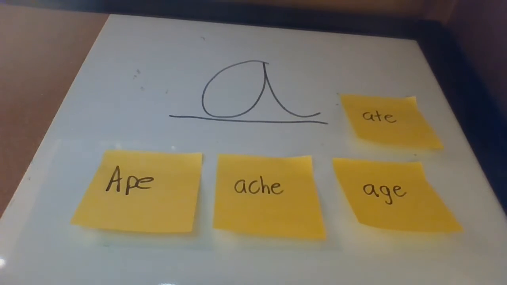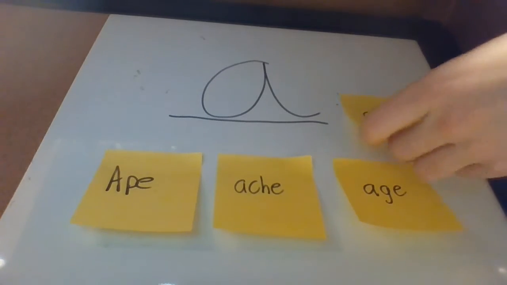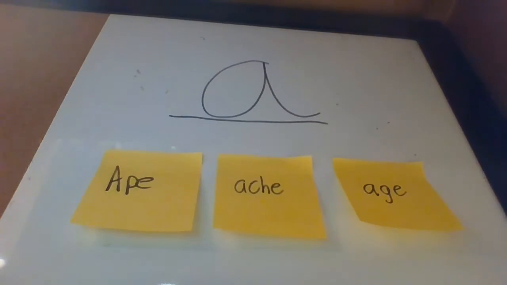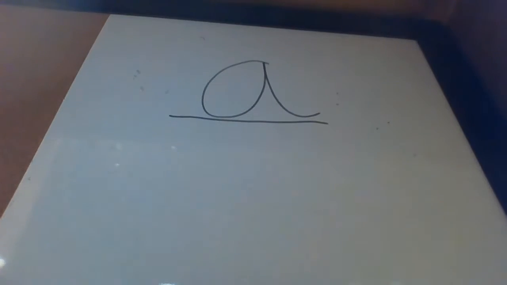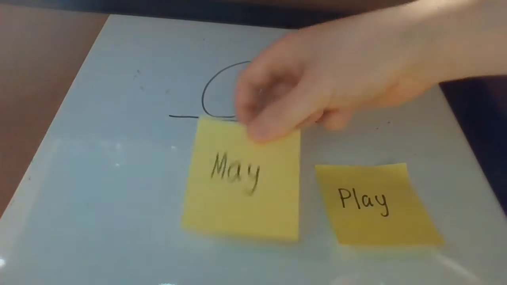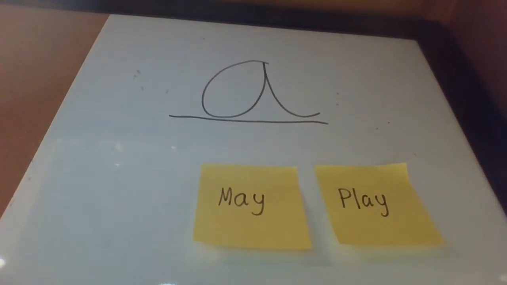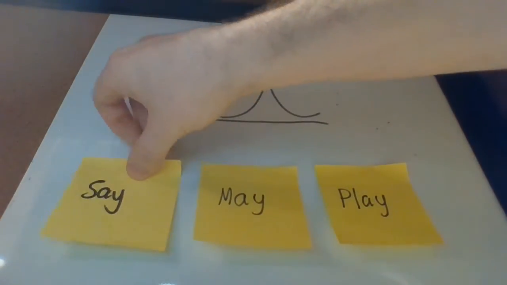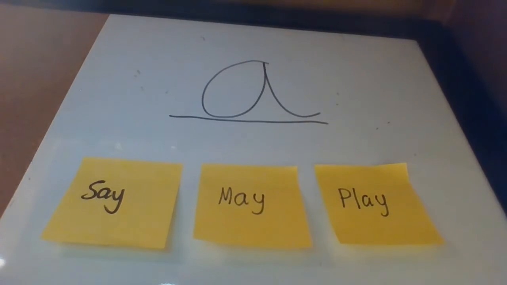Now sometimes the A sound is at the beginning of a word. Sometimes it might be at the end of the word. So I want you to listen for the A sound at the end of these words that I'm going to display for you. Play, may, and say. So the A sound is located at the end of these words.